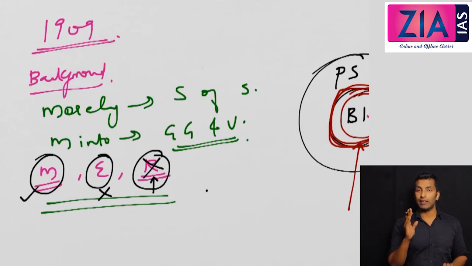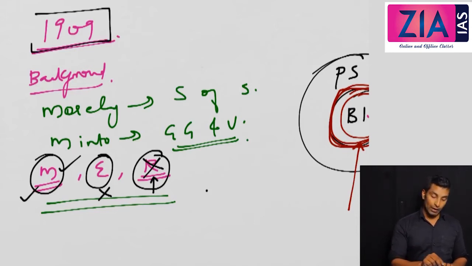So what will happen? The tempo of the nationalist movement, which was on the rise during this time, can be curtailed to some extent if you have some section that is moderates in your hand. So the government started accepting moderates and started fulfilling certain demands of the moderates. And this is the background of the Indian Councils Act 1909, popularly known as the Minto-Morley Reforms. Now let's look at the provisions.